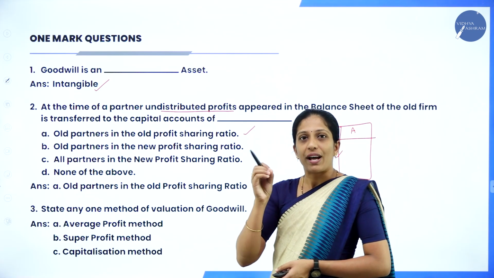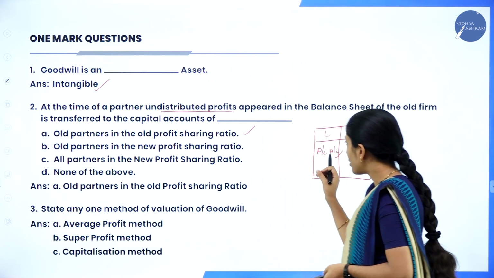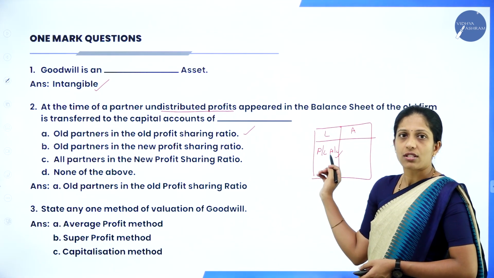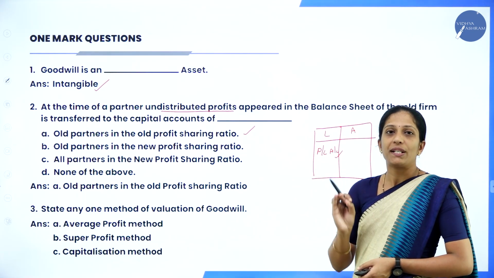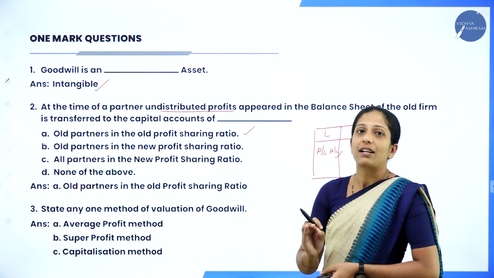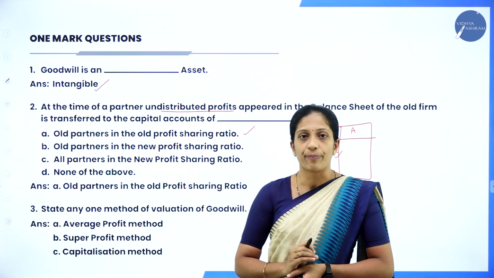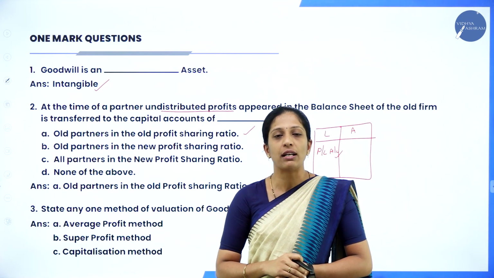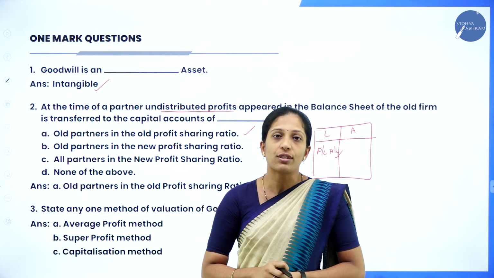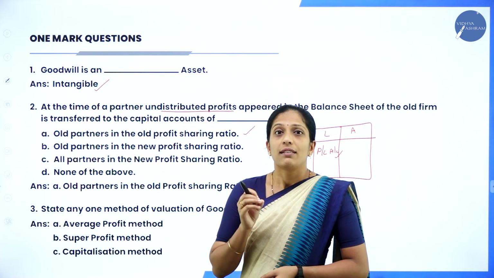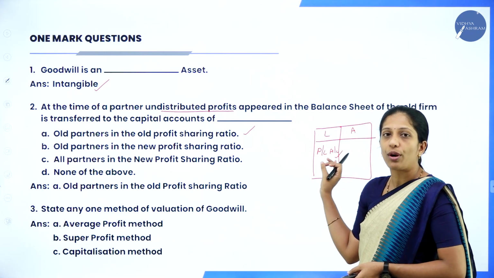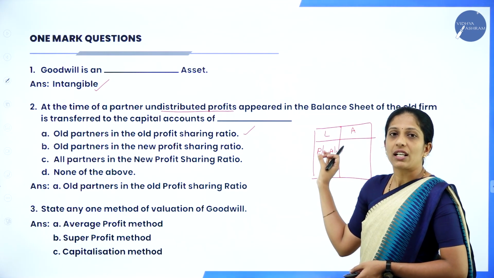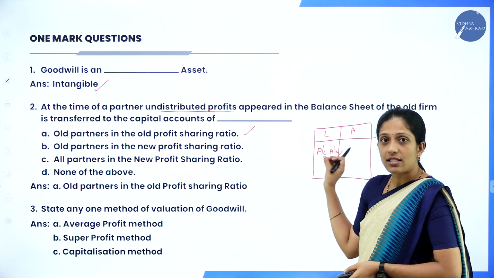So remember that 12 marks problem. This undistributed profit or profit and loss account, whatever you have on the liability side or on the asset side, will be distributed only to the old partners in the old profit sharing ratio. Now you might have a question, why does it have to be transferred only to the old partners? Because whatever balance sheet they give in the question is the old balance sheet. So this profit is earned by whom?